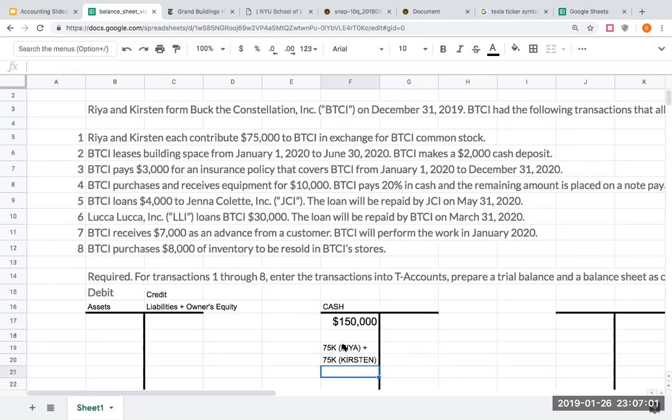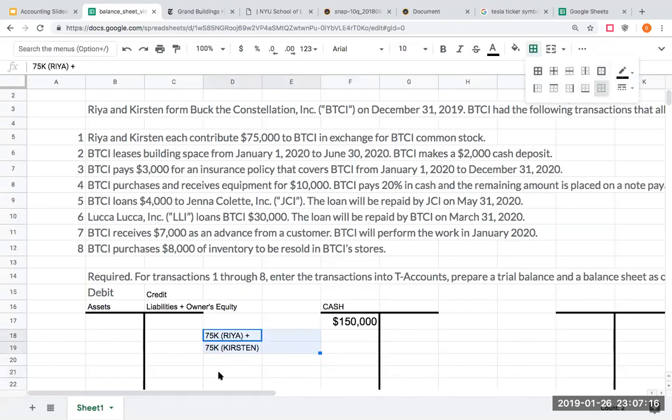That's where I'm getting this $150,000 from. Good job, Tchaikovsky, for getting us that little squiggle there. Let's go ahead and get rid of that. So this is what's getting me the $150,000. Okay, so this is where that number is coming from.